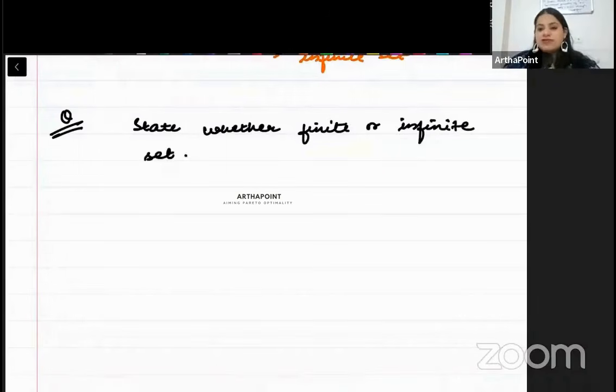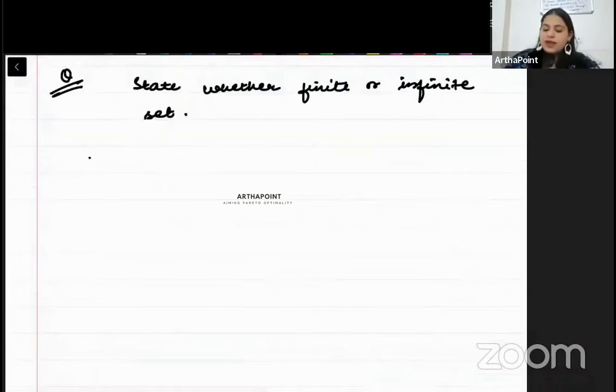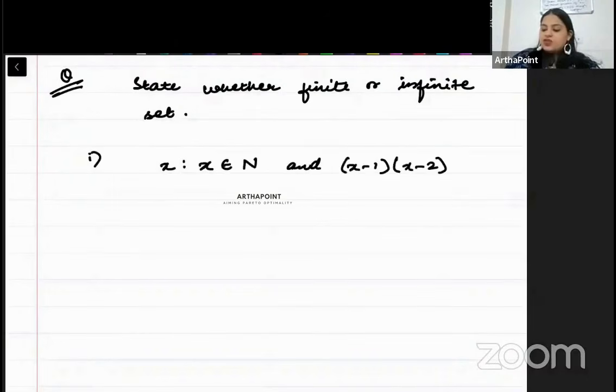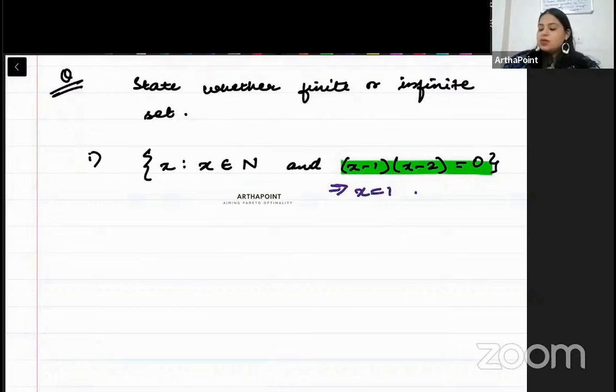You have to tell whether this is finite or infinite. Okay, let's take the first example, beta. x is such that x belongs to natural numbers and (x minus 1)(x minus 2) is 0. So beta, in this, we know that this implies either x is 1 or x is 2. So x can only take 2 finite values. So beta, this is clearly a finite set.